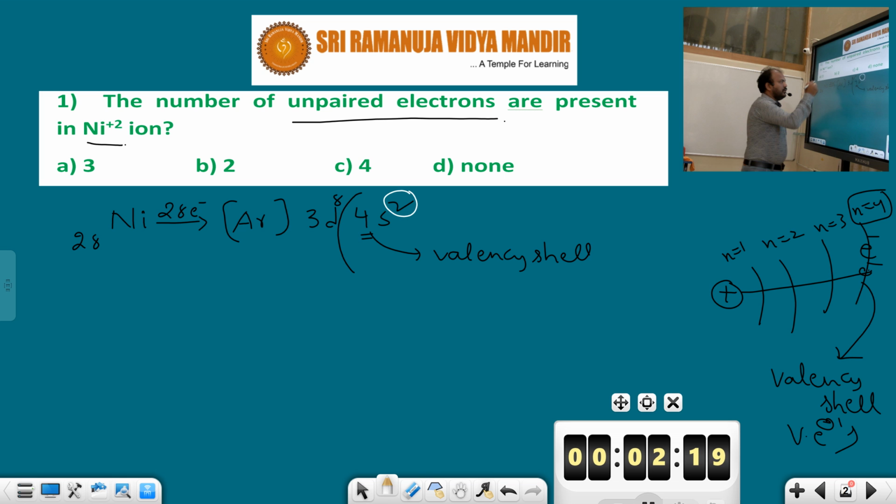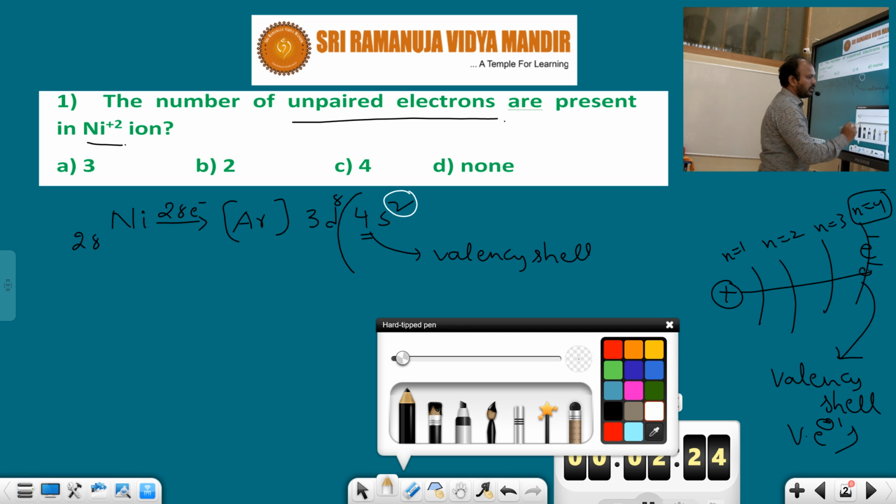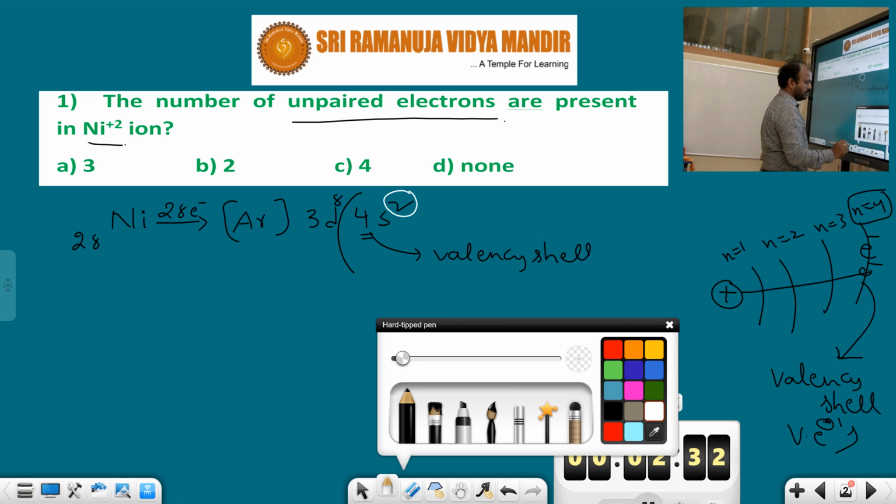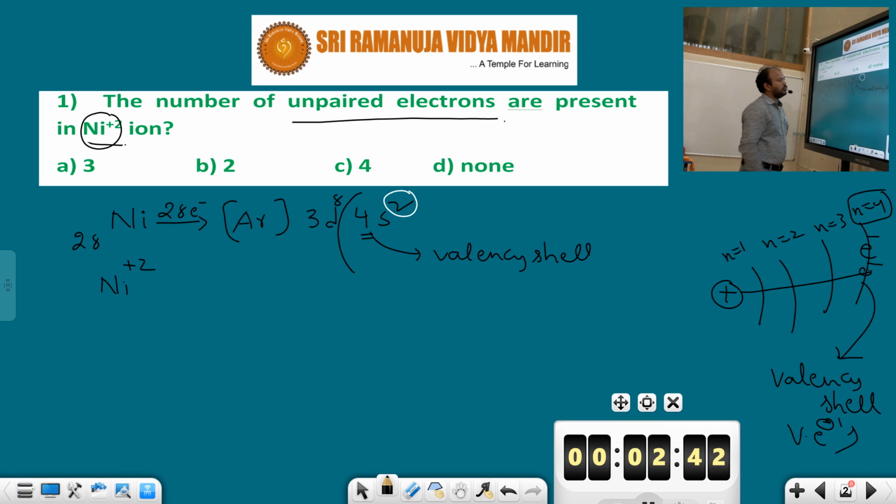But what will be given in the question? Nickel plus 2 ion will be given. That means nickel has lost 2 electrons. The nickel atom has 28 electrons, and loss of 2 electrons means it has 26 electrons. Nickel loses 2 electrons from its valence shell, and only then forms the nickel plus 2